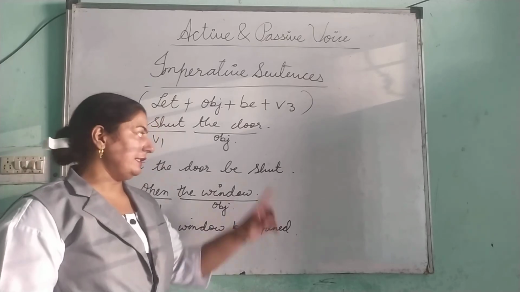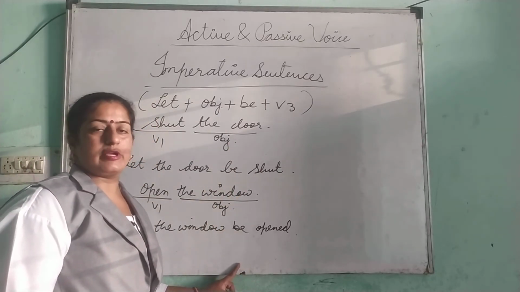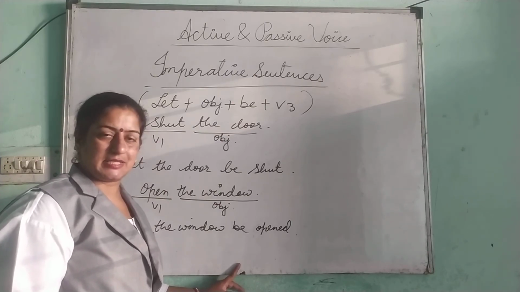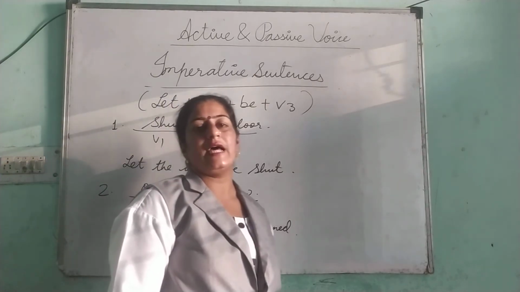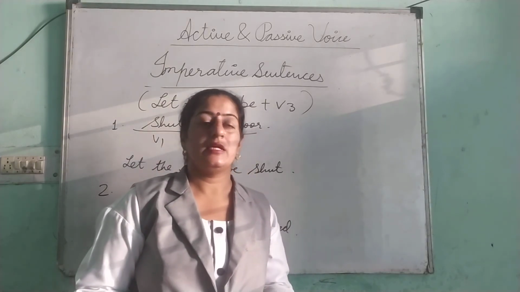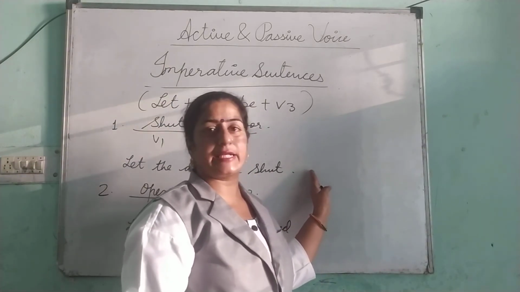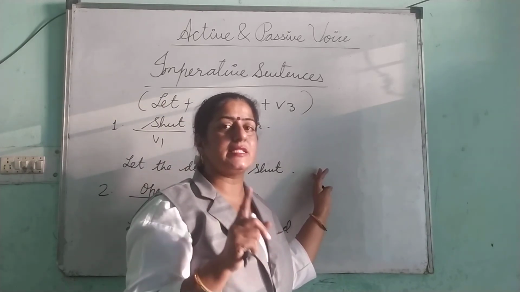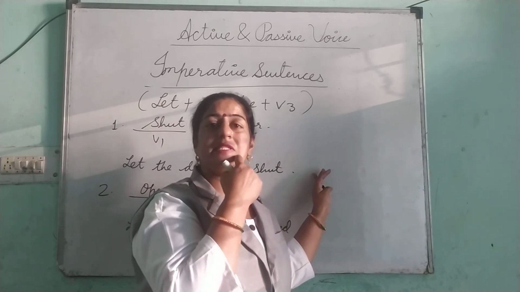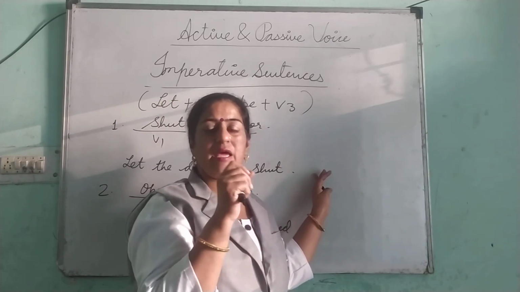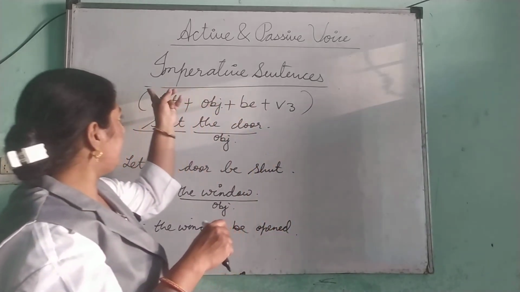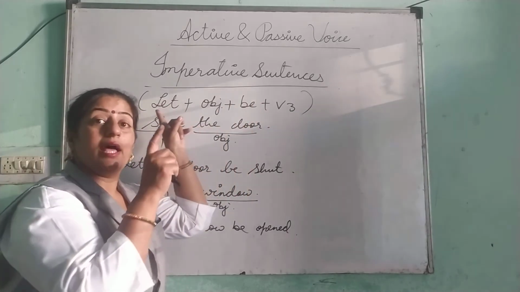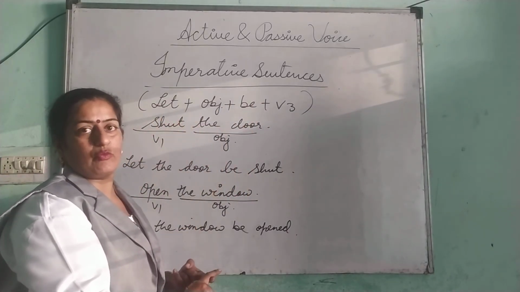Right, students? In this way, you are now able to solve the other related sentences and exercises. I hope, students, I have covered all the concepts related to active and passive voice. Keep one thing in your mind: if a sentence starts with an interrogation, meaning helping forms like is, am, are, was, were in the very beginning, in active voice you do not have to change the helping verb's place in passive voice.